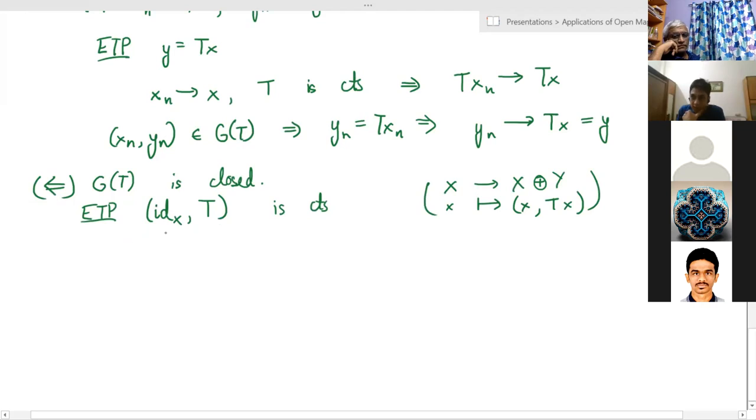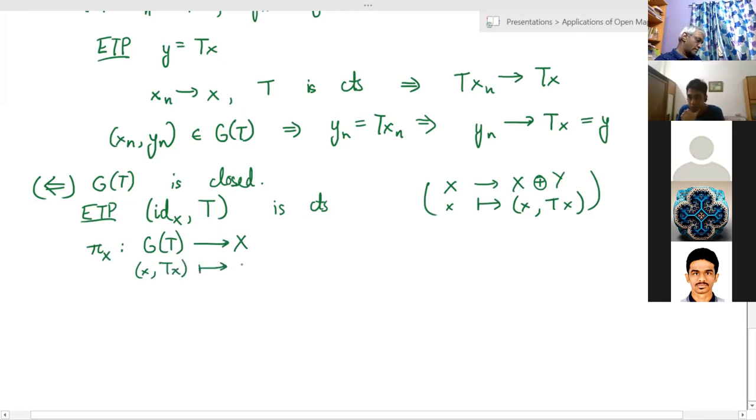So notice that, take the projection onto the first coordinate of the graph. So we have the graph of T, and we can project it onto X by sending (x, Tx) to just x. So notice that this is exactly the inverse of this map.